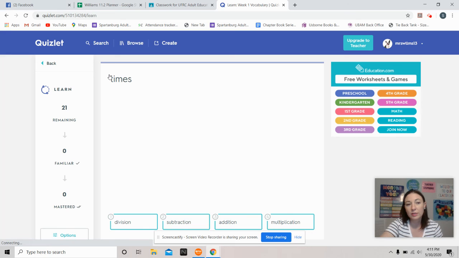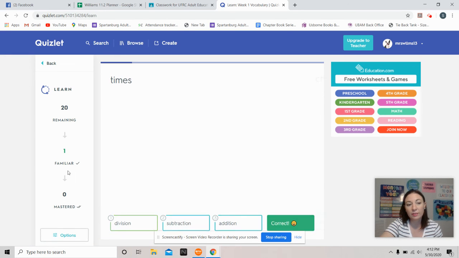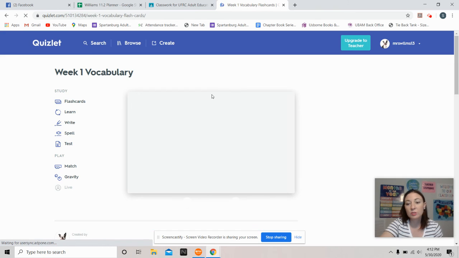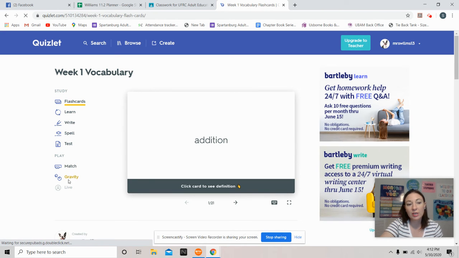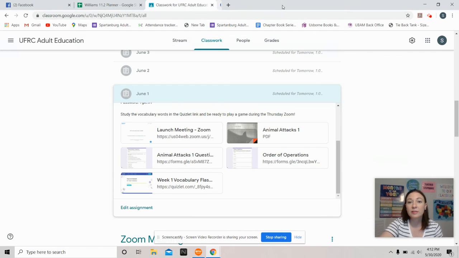So you can go through and, what does times mean? Is that division, subtraction, addition, multiplication, that sort of thing? You also have the option to play a couple of games. You can do a match game or a gravity game. And then at the end of the week in our Thursday Zoom, we will all play a game together and kind of see where everyone is on their vocabulary. So that's kind of the structure of how each week is going to go.